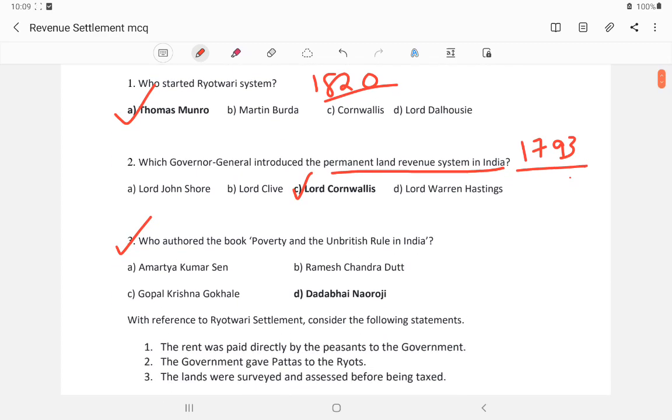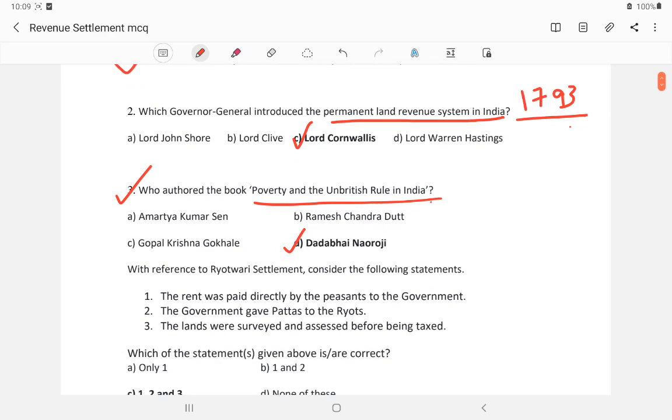Who authored the book Poverty and Un-British Rule in India? Poverty and British Rule in India was written by Dadabhai Naoroji.